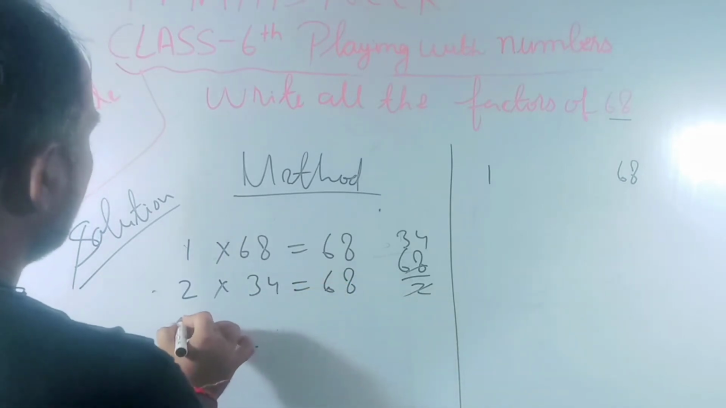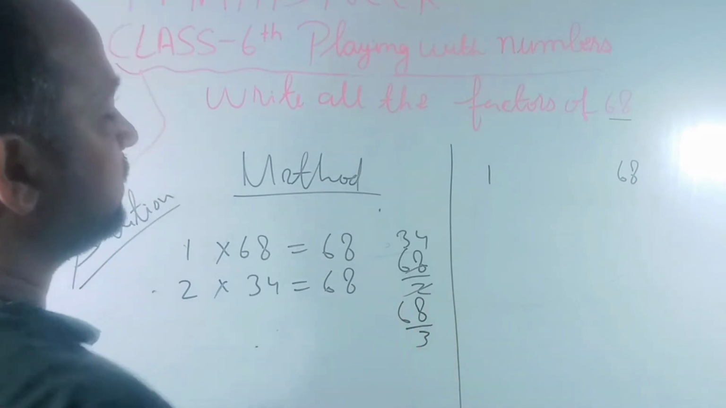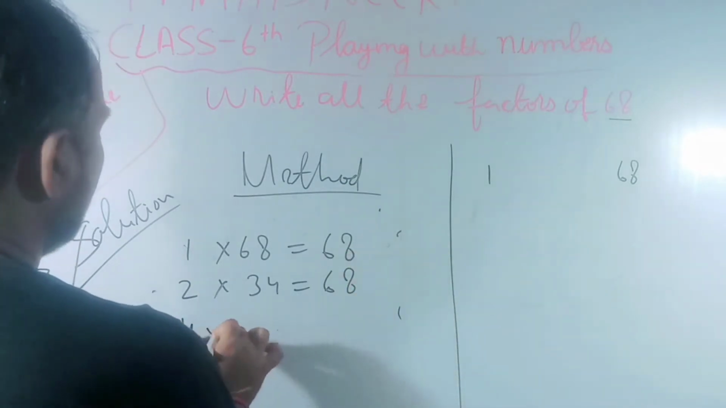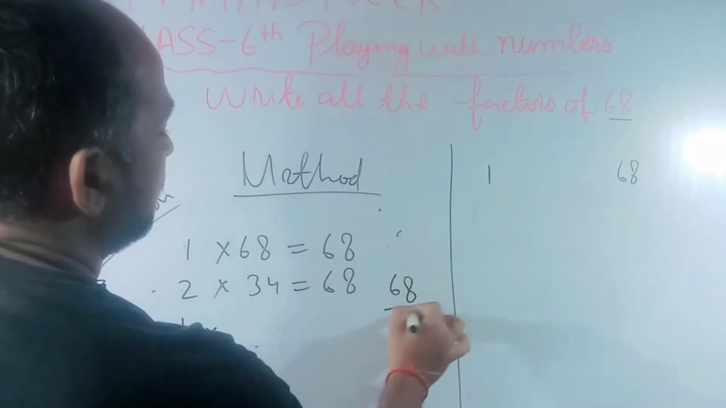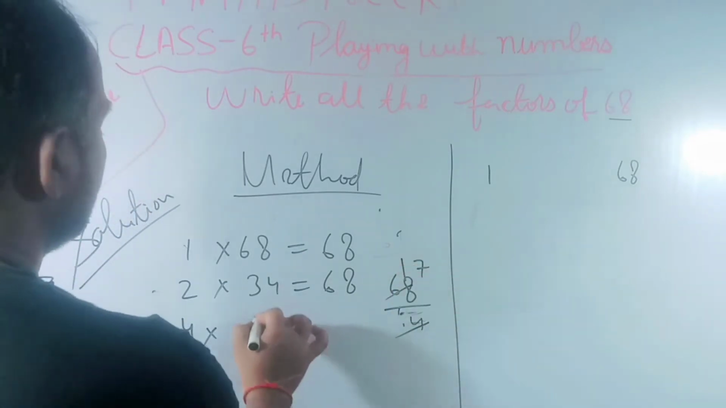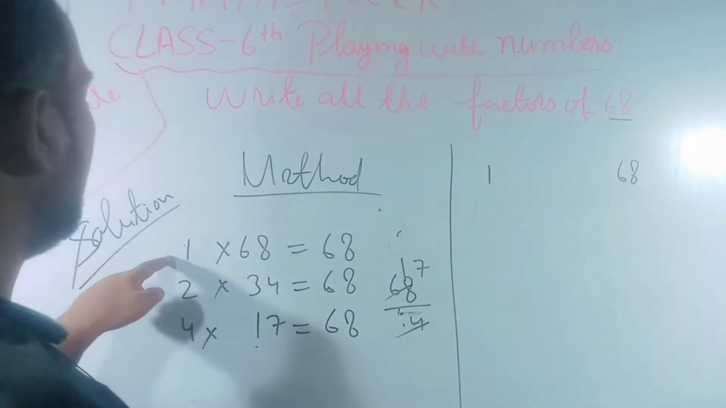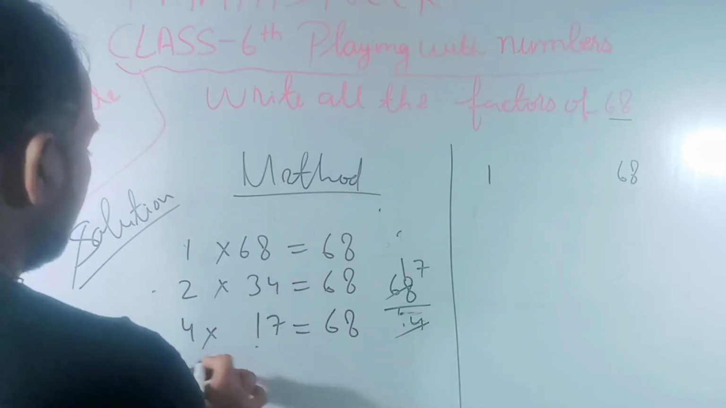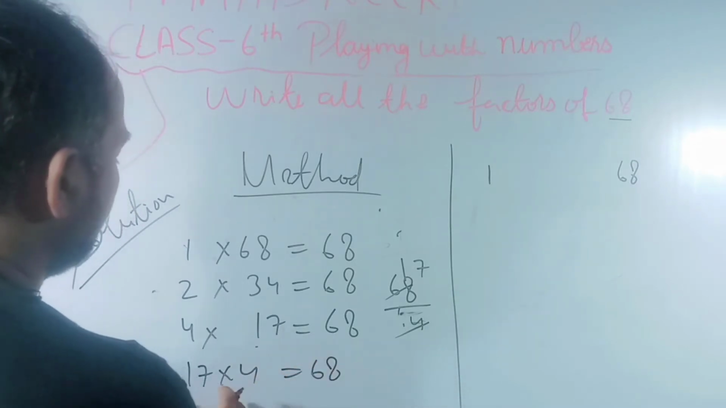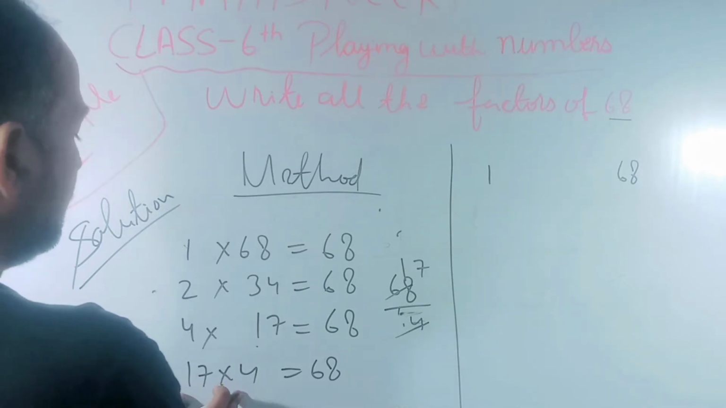Now just see here, 3 we can take? If we divide 68 by 3, we will have the output in decimal, so we cannot take it. Now by 4, if we do it, you can see here, 68 divided by 4, we will have 17. So factors you can see 1, 2, and one more thing, we cannot take numbers in this way. Because if you have taken one time this way, the reverse order will not be accepted.